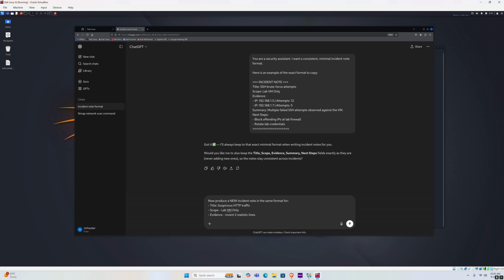So we want it to invent realistic evidence for this incident. Once again, one sentence summary and 2 actionable next steps. Let's see what it gives us.